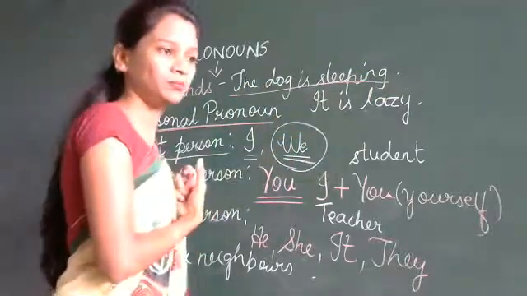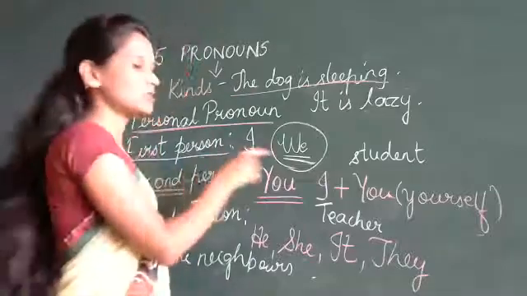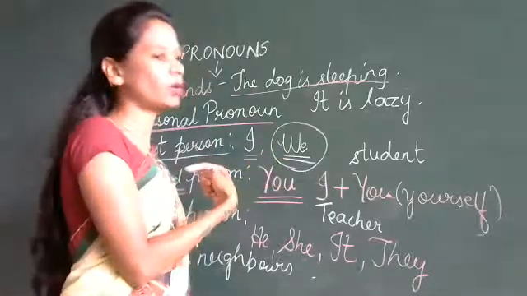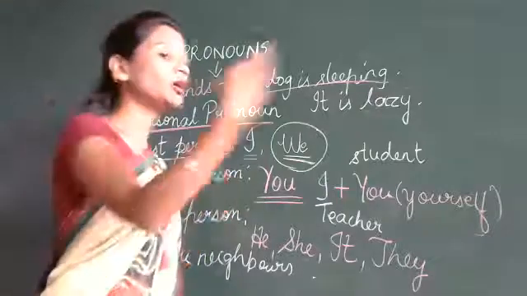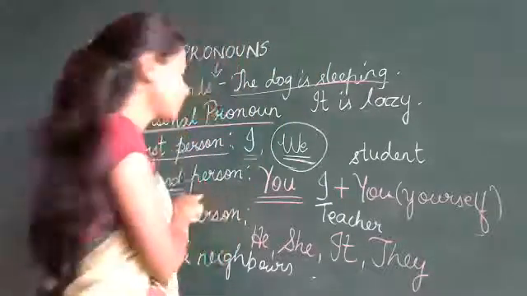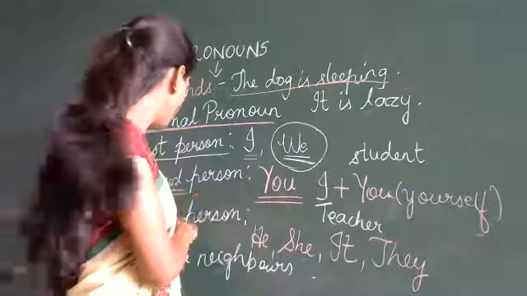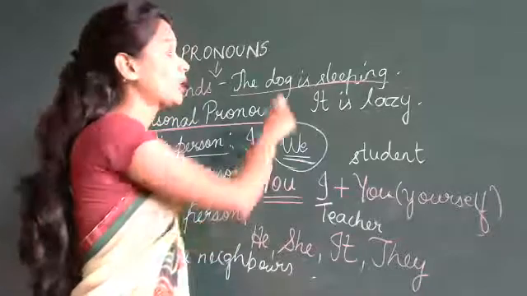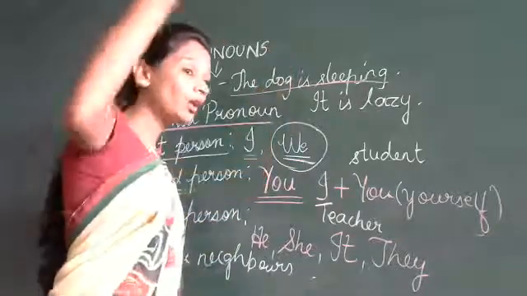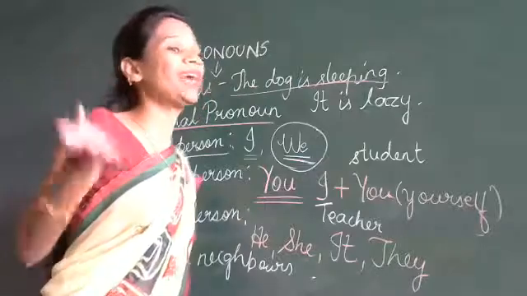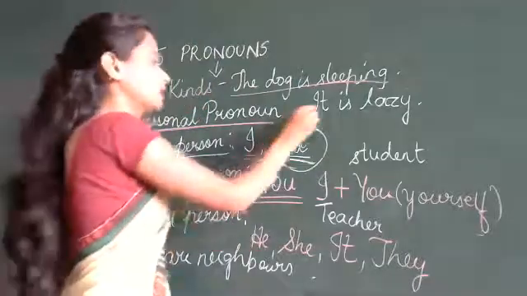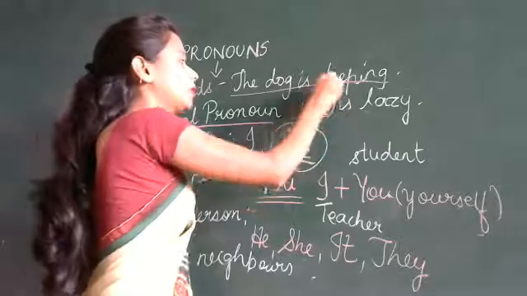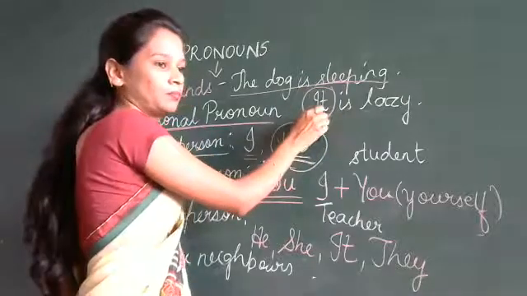Is it me? Is it the first person I am talking about? I'm not talking about myself. Am I talking about you and me? That is the second person? No. But who am I talking about? I'm talking about the dog, something else. So that is the third person.